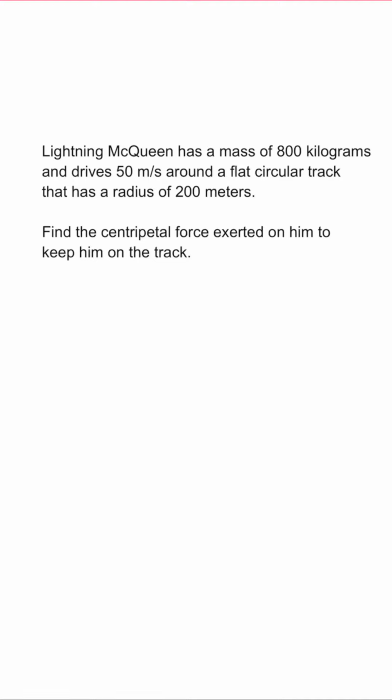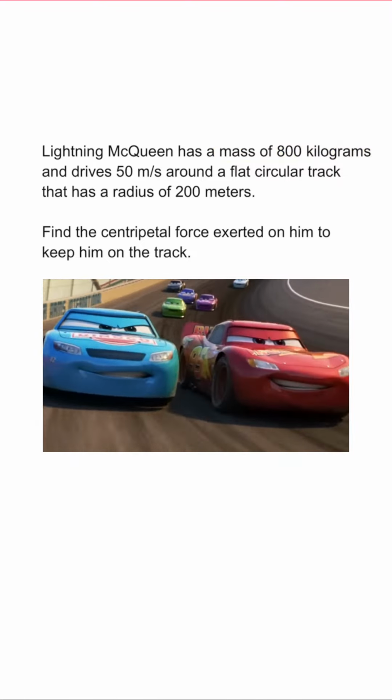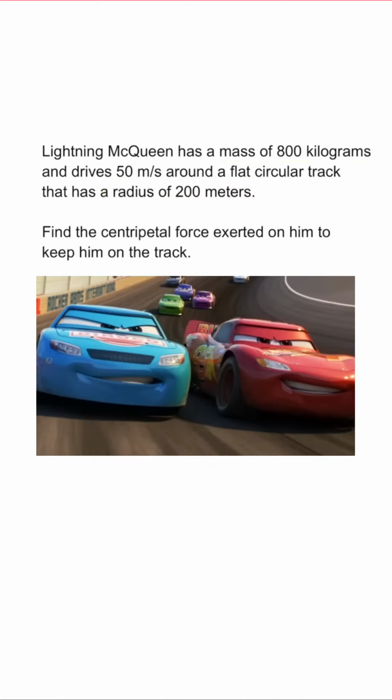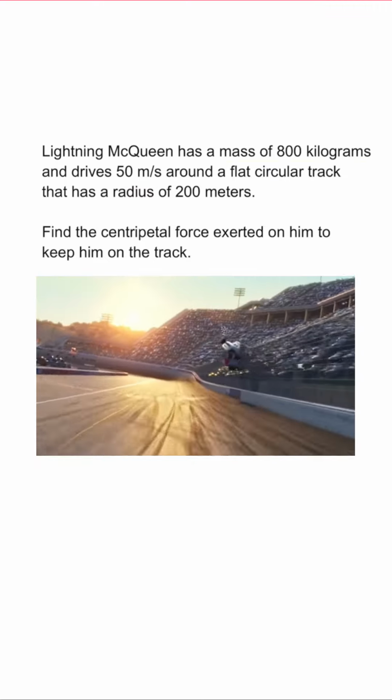Let's try a centripetal force problem. Lightning McQueen has a mass of 800 kilograms and drives 50 meters per second around a flat circular track that has a radius of 200 meters. Find the centripetal force exerted on him to keep him on the track.